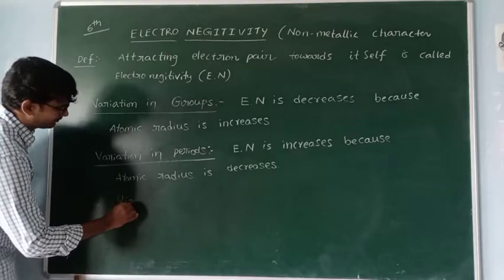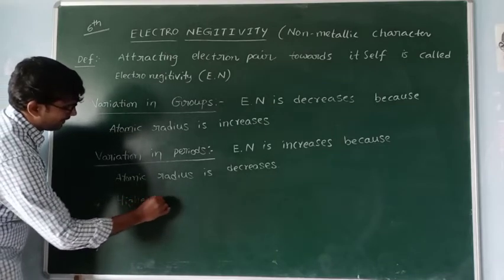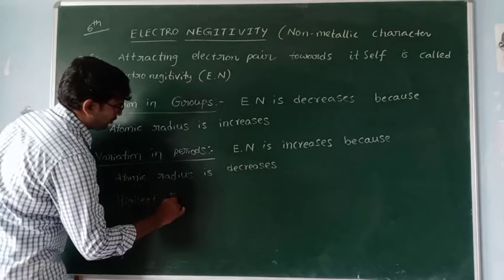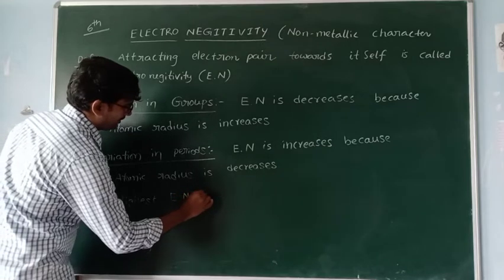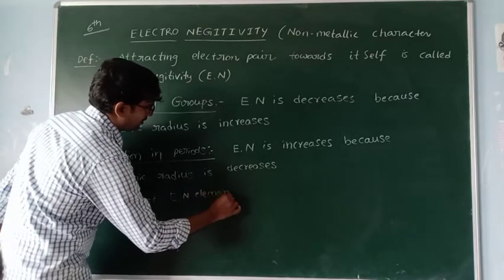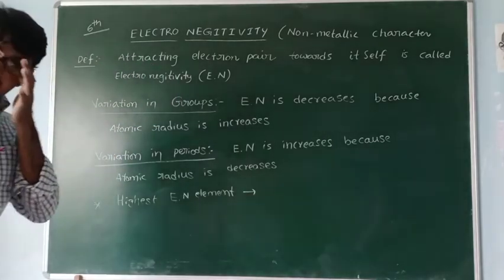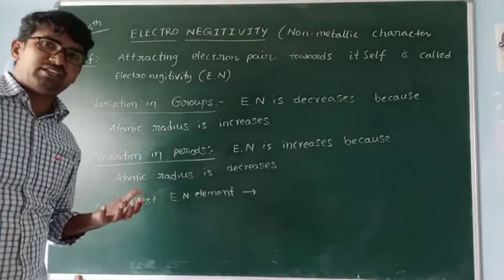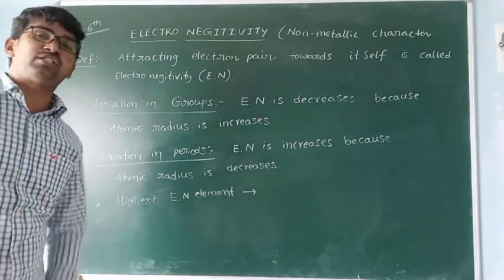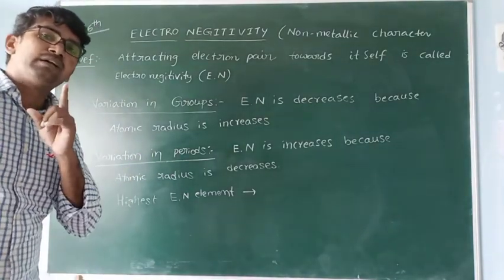Now, the highest electronegative element in the periodic table. It is very interesting and very simple also, because in electropositivity, which element is the least electropositive element? Fluorine.